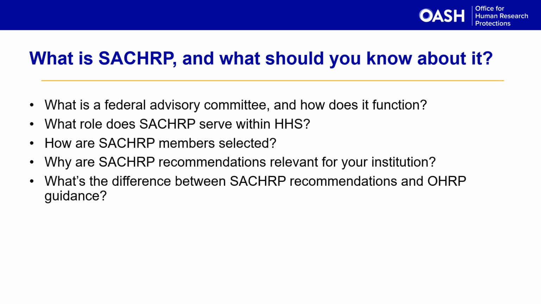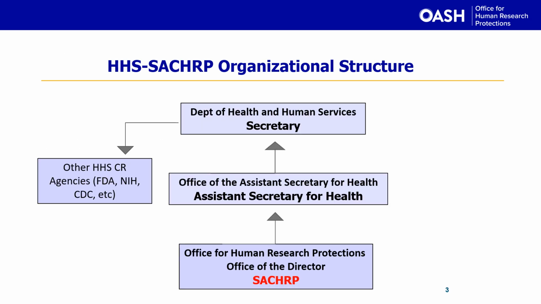What is a Federal Advisory Committee? How does it function? What role does SACHRP serve within HHS? How are SACHRP members selected? Why are SACHRP recommendations relevant for your institution? And what's the difference between SACHRP recommendations and OHRP guidance?